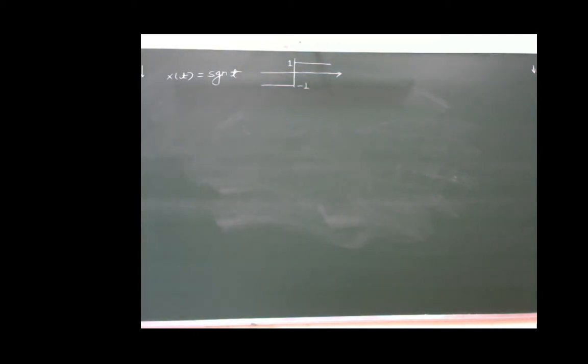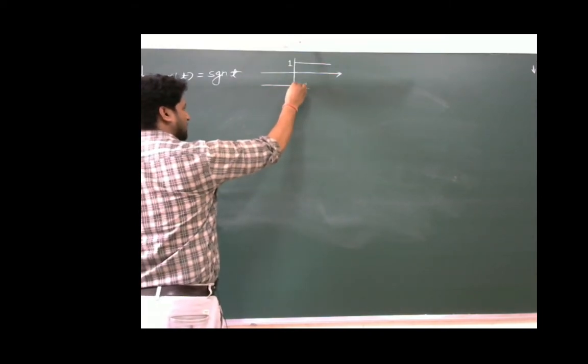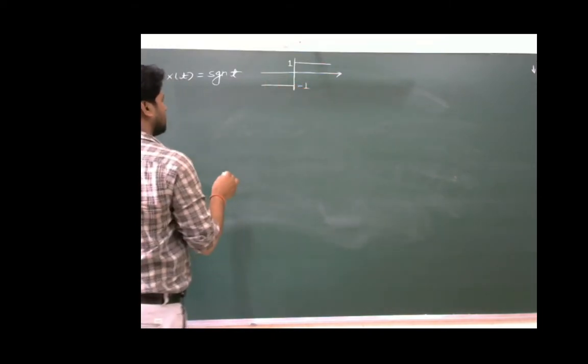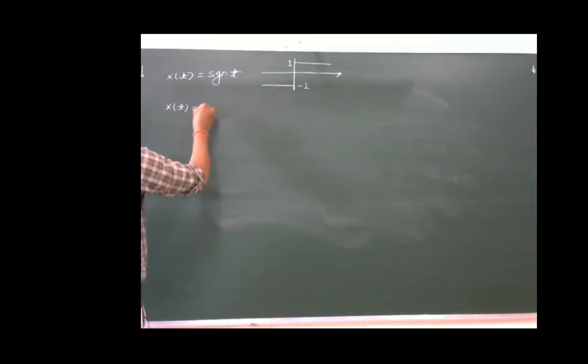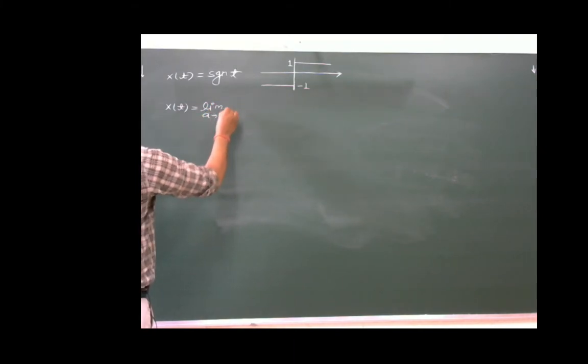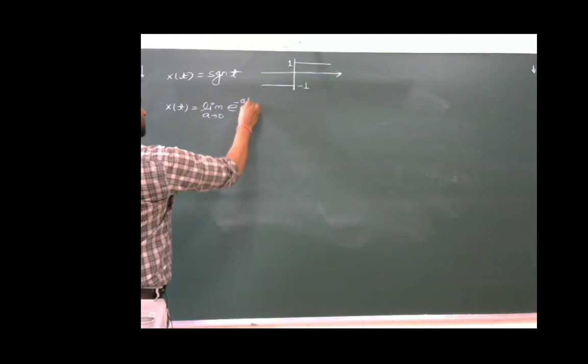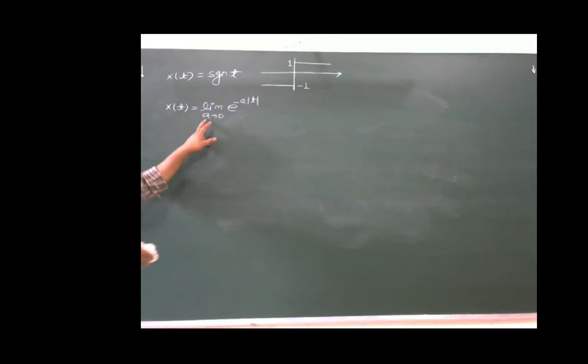For this, we can consider this function as x(t) is equal to limit a tends to 0 of e power minus a mod of t. Limit is on this constant a. In the exponential signal, when this a tends to 0, then this value will tend to 1.